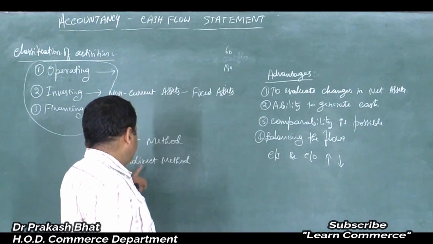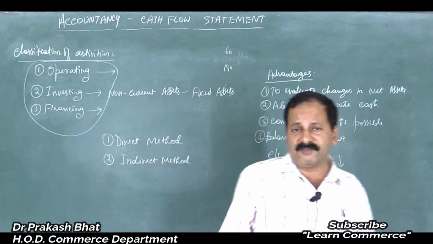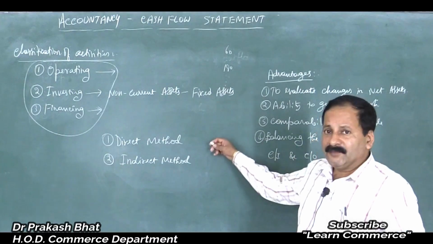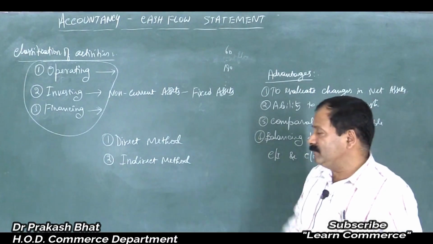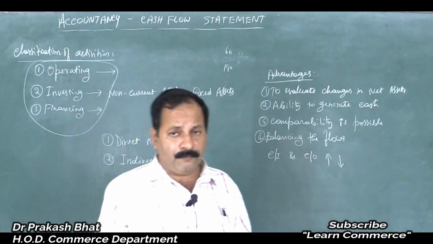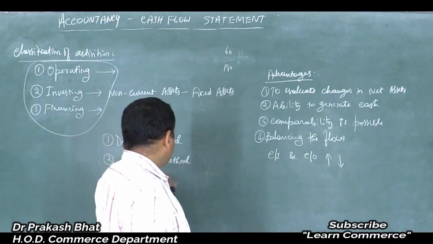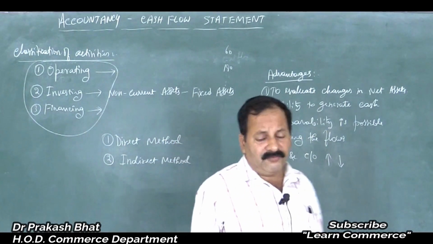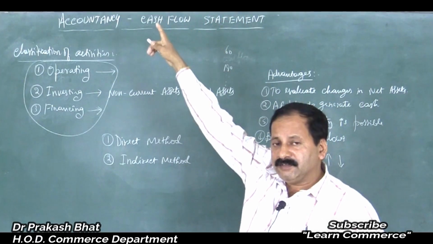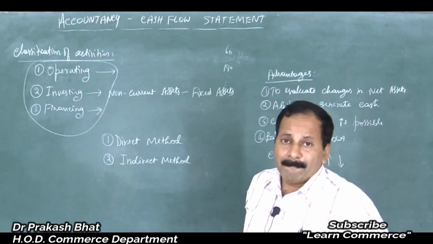So direct method and indirect method. Here we will start from revenue from operations. Then we will deduct all the expenses. We will add all the incomes, and then we will deduct tax, and ultimately we will come to know how much is the profit of the business, profit after tax. That is the straightforward method, isn't it? Under indirect method, we will start from net profit, so PAT, profit after tax. Then what we will do is we will go in a reverse way.